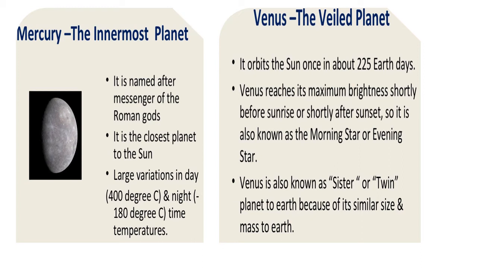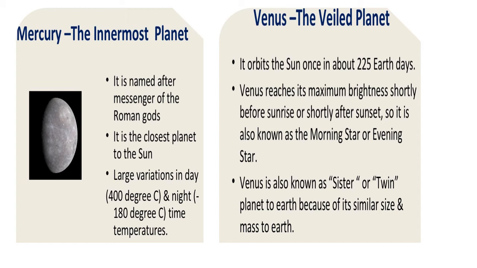And coming to Venus, it is called the veil planet. Why do we call it the veil planet? Because it is covered with thick clouds. It is also called Earth's twin, or sister planet, because its size and mass are similar to our own planet.